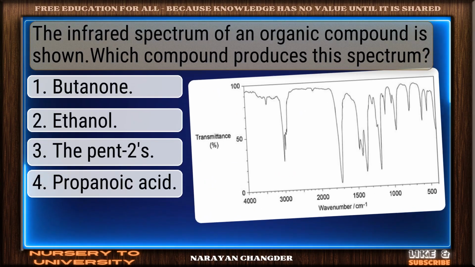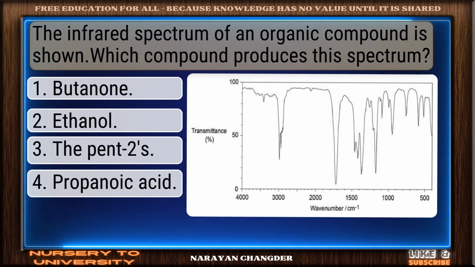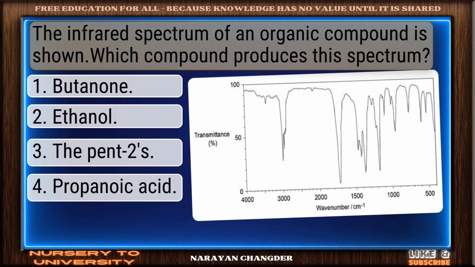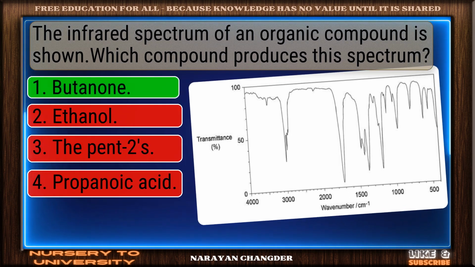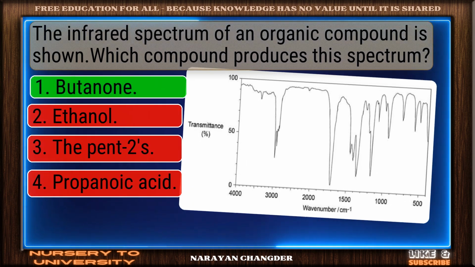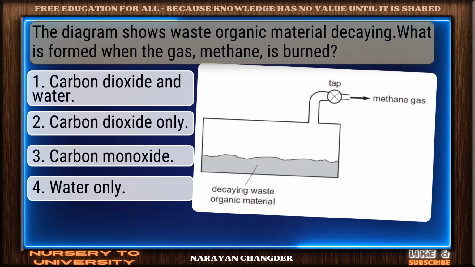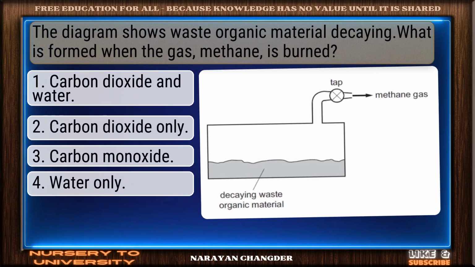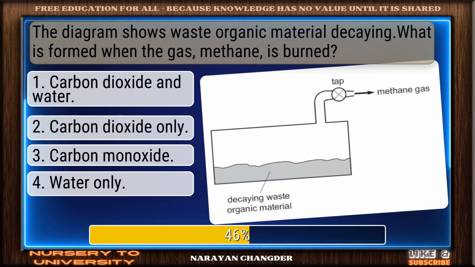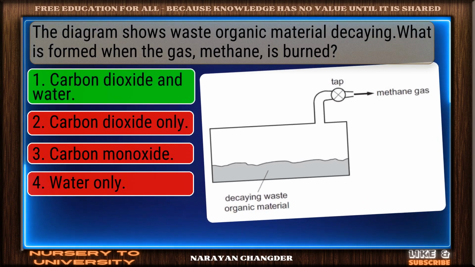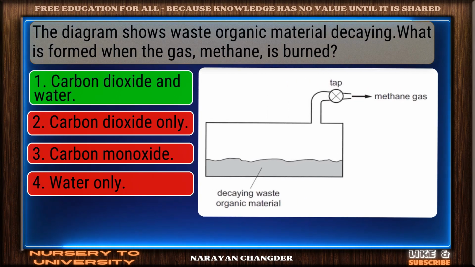The infrared spectrum of an organic compound is shown. Which compound produces this spectrum? Sharp thinking. Butanone is the right choice. The diagram shows waste organic material decaying. What is formed when the gas, methane, is burned? Good thinking. Carbon dioxide and water is the right answer.